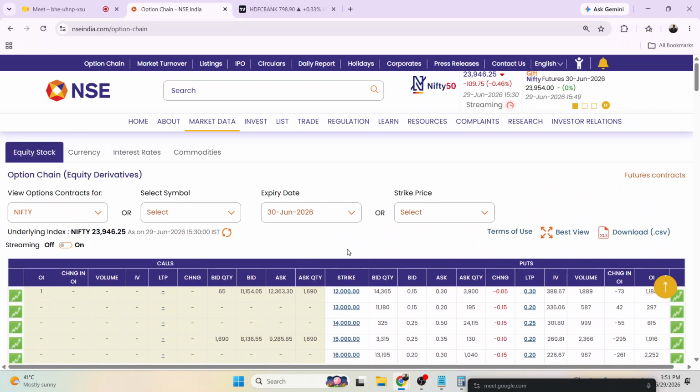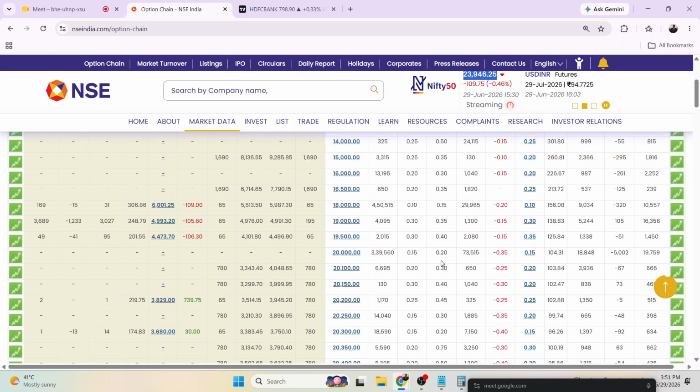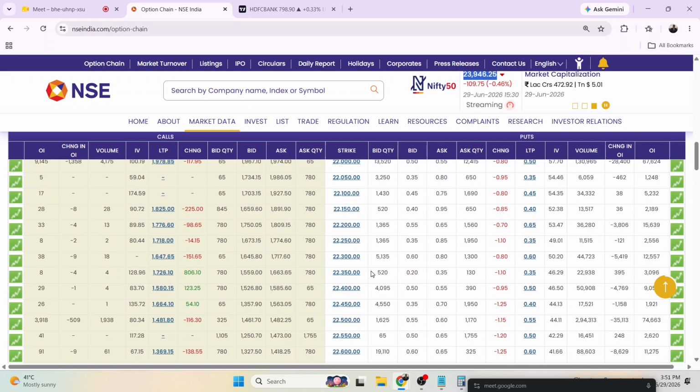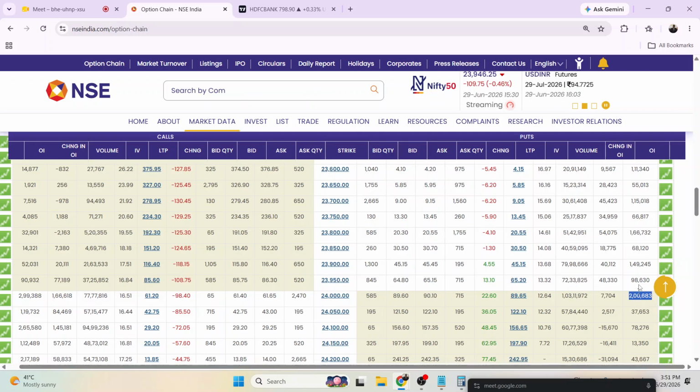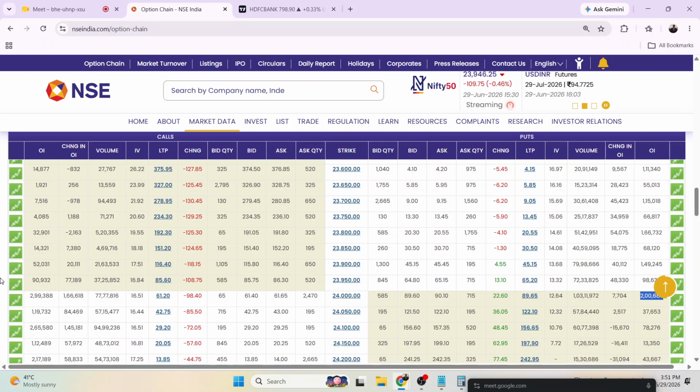So right now, if I see the data of today, this is the Nifty, and the market is trading at this particular level, 23,945. If you see the open interest of this particular strike price, 24,000, you can see the total open interest is around 2 lakh on the put side, and 2 lakh 99,000, around 3 lakh, on the call side. So 3 lakh bearish people are there on the call side.